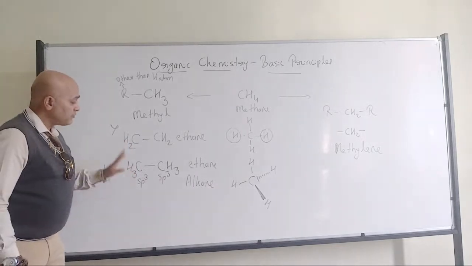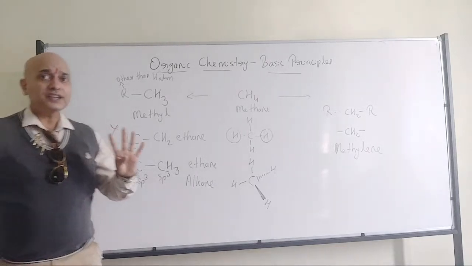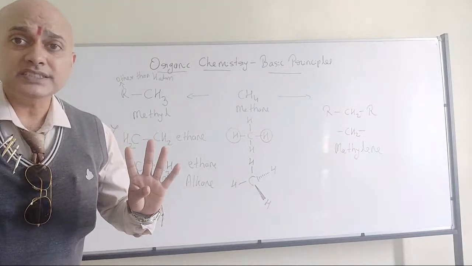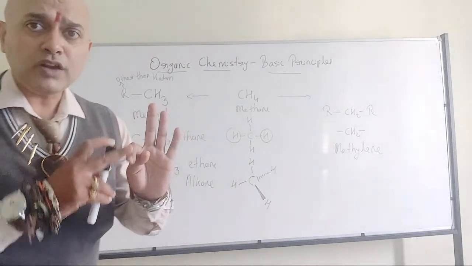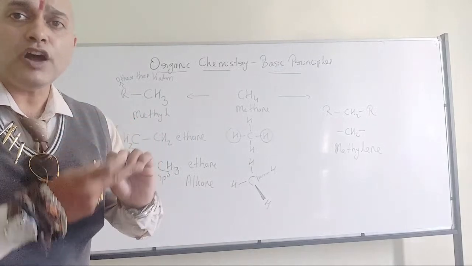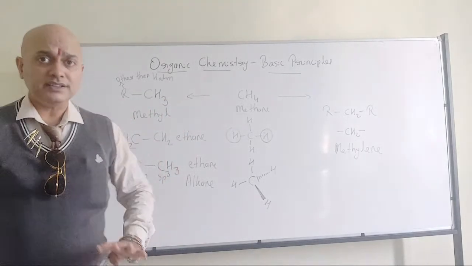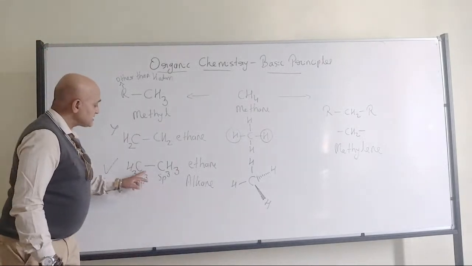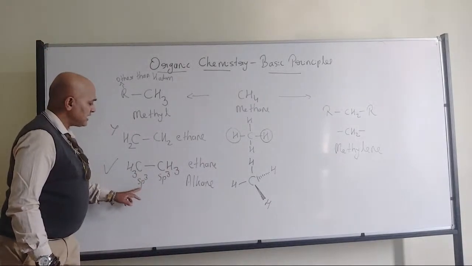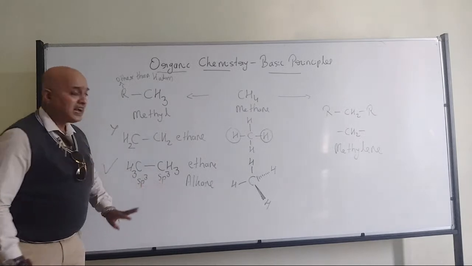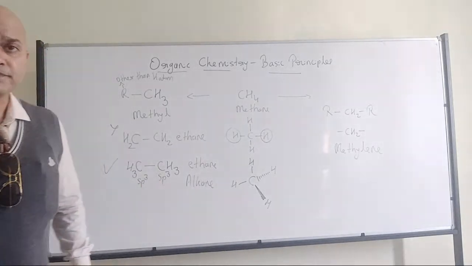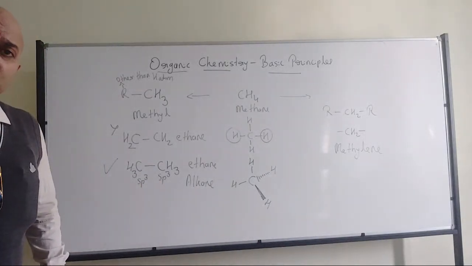That means 4 bonds, so I should have 4 hybridized orbitals. 1 belongs to s and 3 belong to p, so total 4 hybridized orbitals. Therefore it is an sp3 hybridized carbon. All of you have understood?